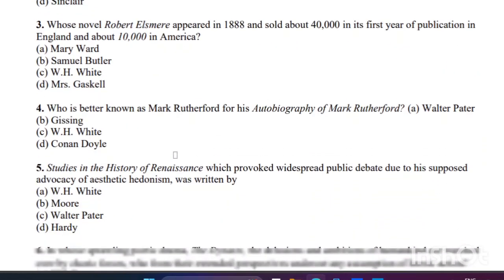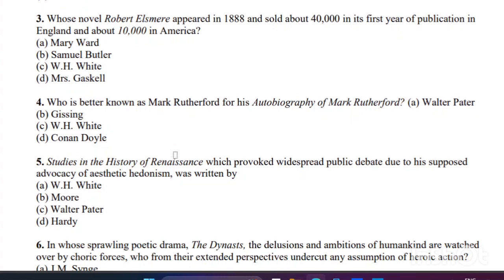The next question: whose novel Robert Elsmere appeared in 1888 and sold about 40,000 copies in its first year of publication in England and about 10,000 in America? The right answer is Mary Ward.